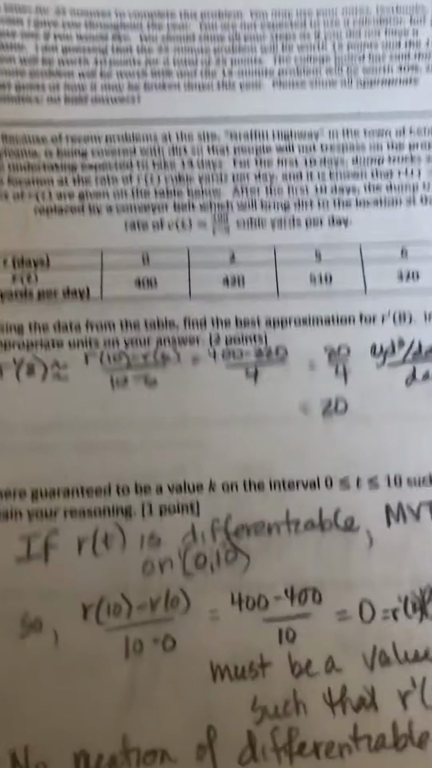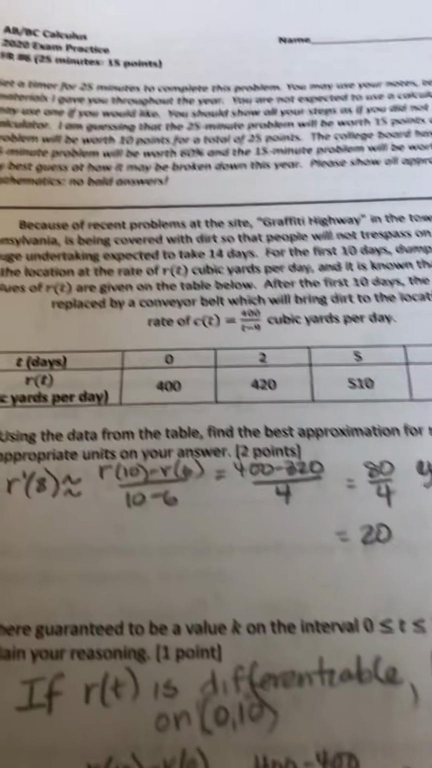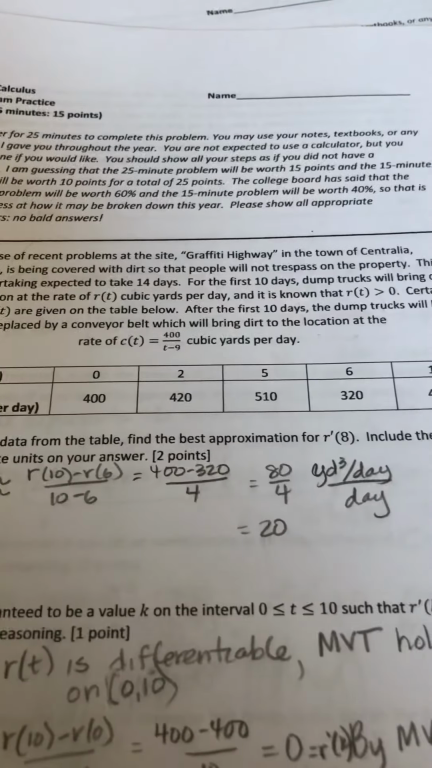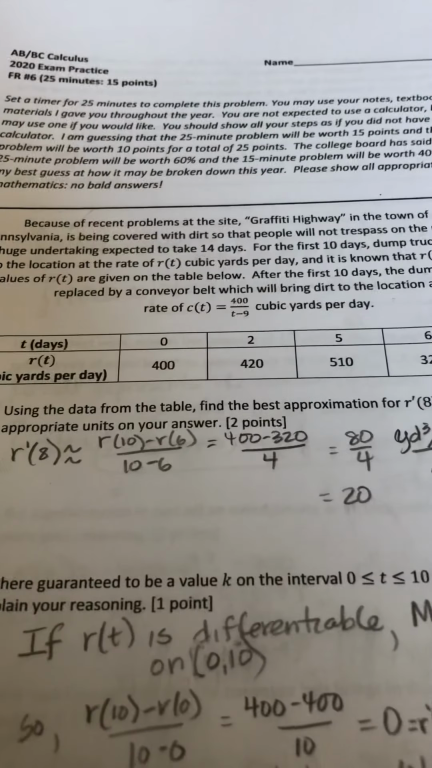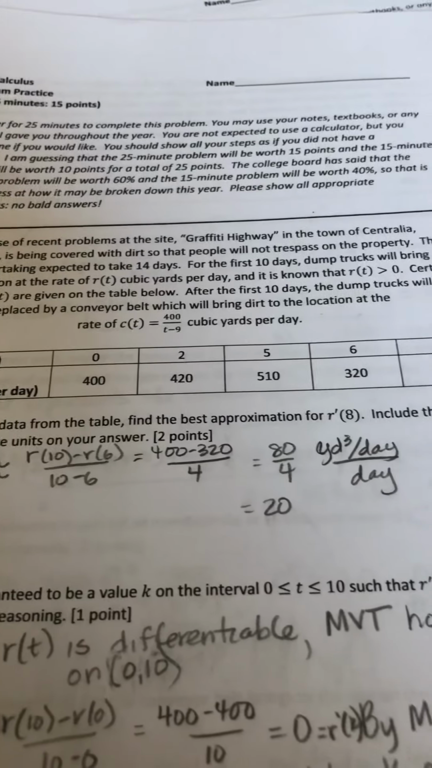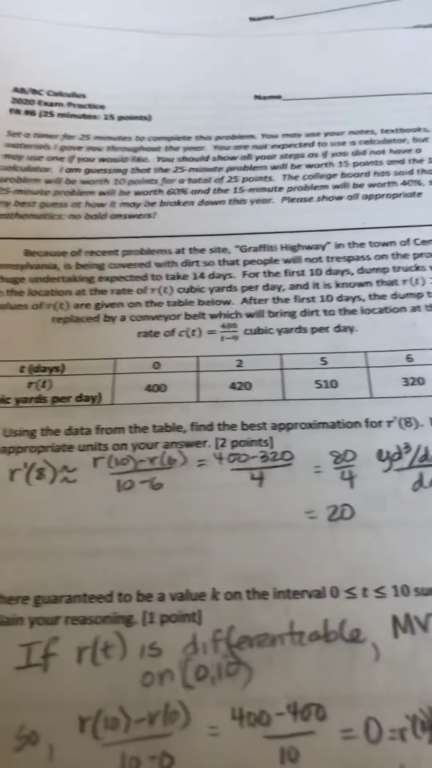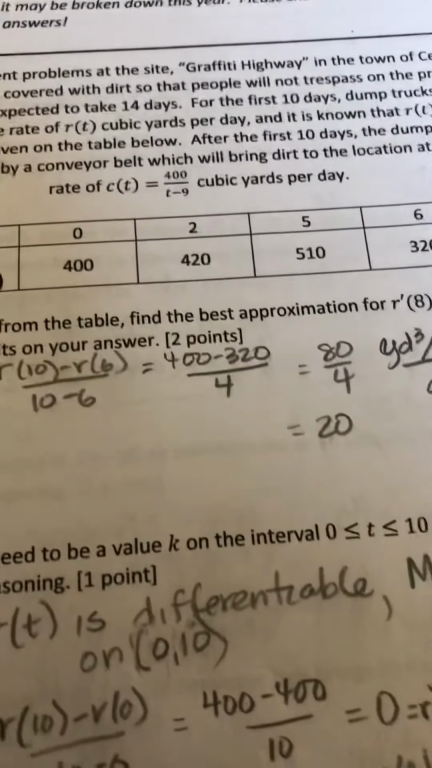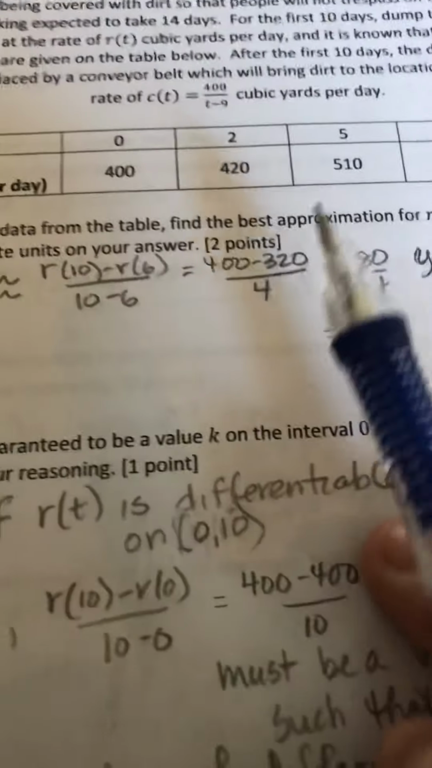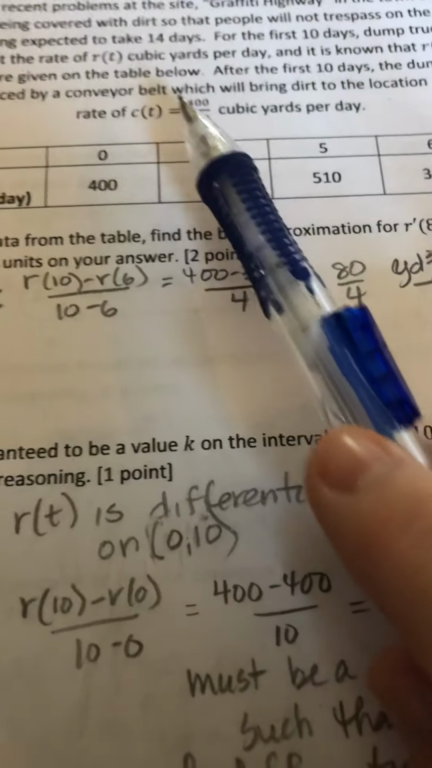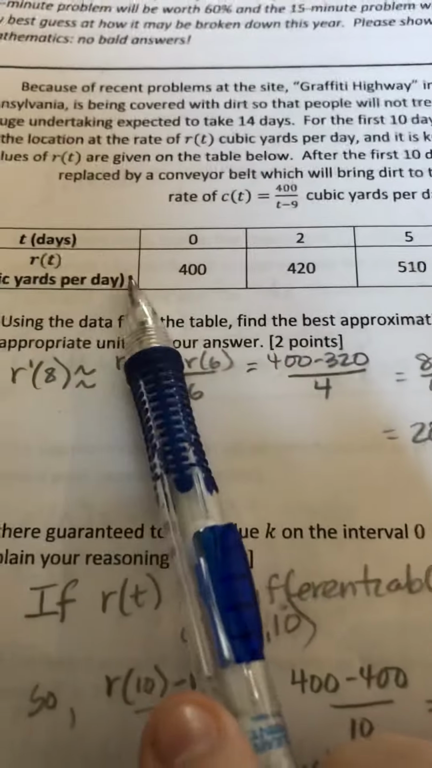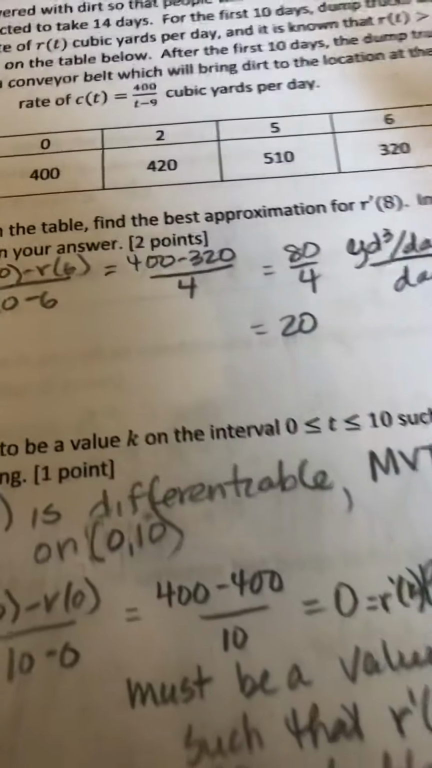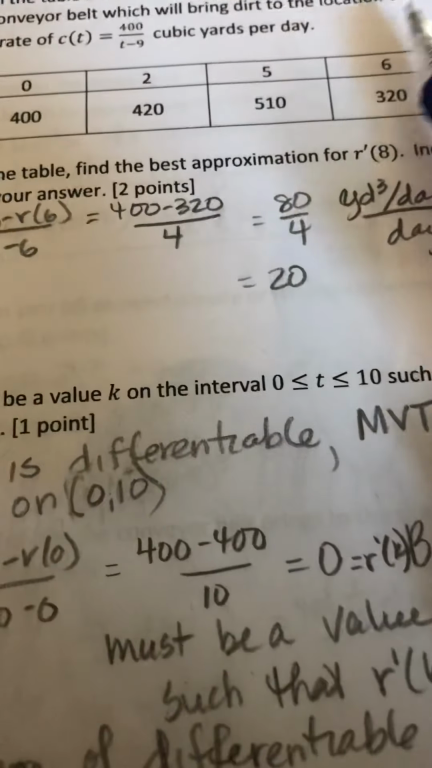Okay, so here's practice question 6 that was assigned on May 4th. Graffiti highway is covered with dirt so that people will not trespass on the property. For the first 10 days, dump trucks bring dirt to the location at the rate of R of T cubic yards per day. That's what the chart is giving us, the rate at which the dump truck is bringing dirt.